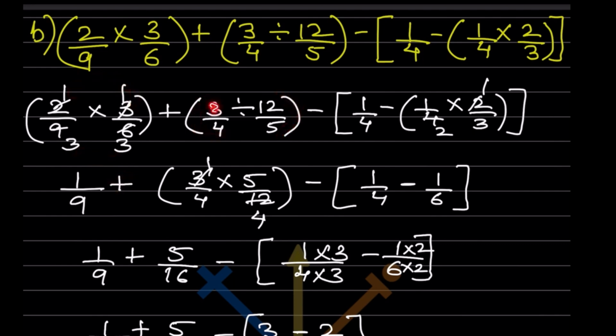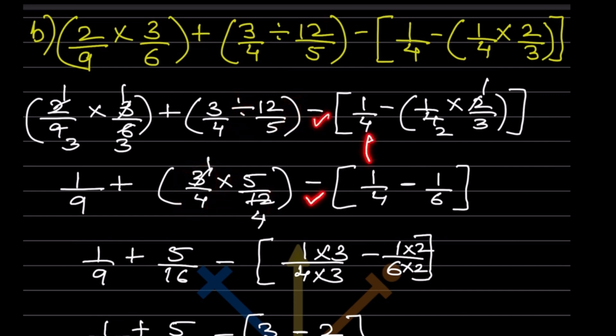So it is 3 by 4 divided by 12 by 15. So this is the left hand side, this is the right hand side. So always whenever there is a division sign over here, the left hand side is going to be the same, but this we have to make it multiplication. So this will get flipped over. So this is going to be 5 by 12. This is minus, so this also minus.